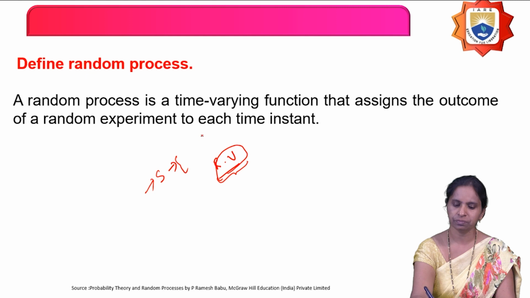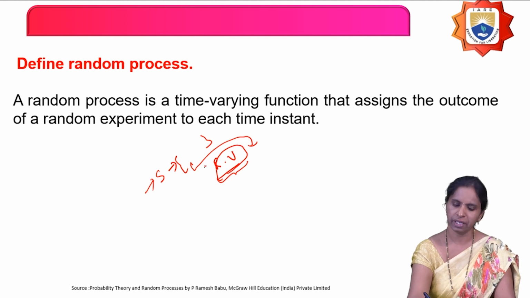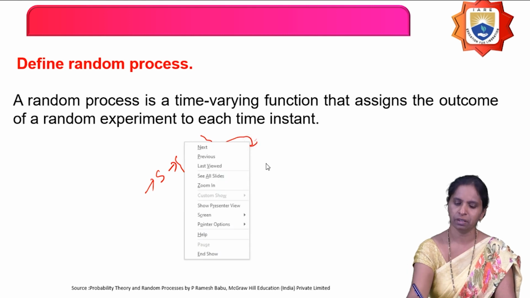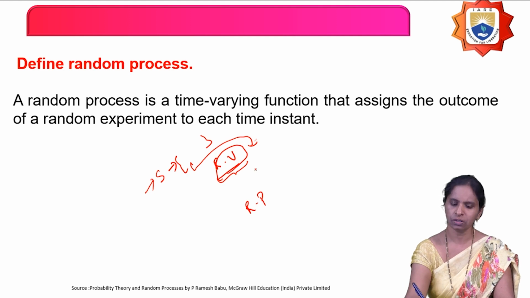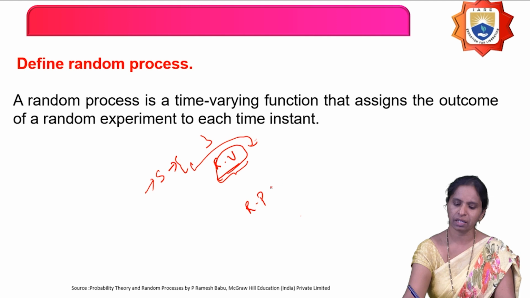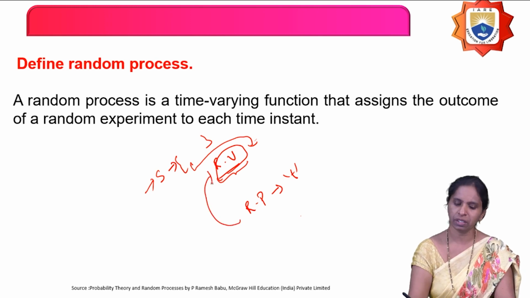And what is the random variable definition? For each element in the sample space, if you assign a real value, it is called a random variable. Then what is a random process? For this random variable, you are assigning a time instant. If you include a time variable, then it is called a random process.